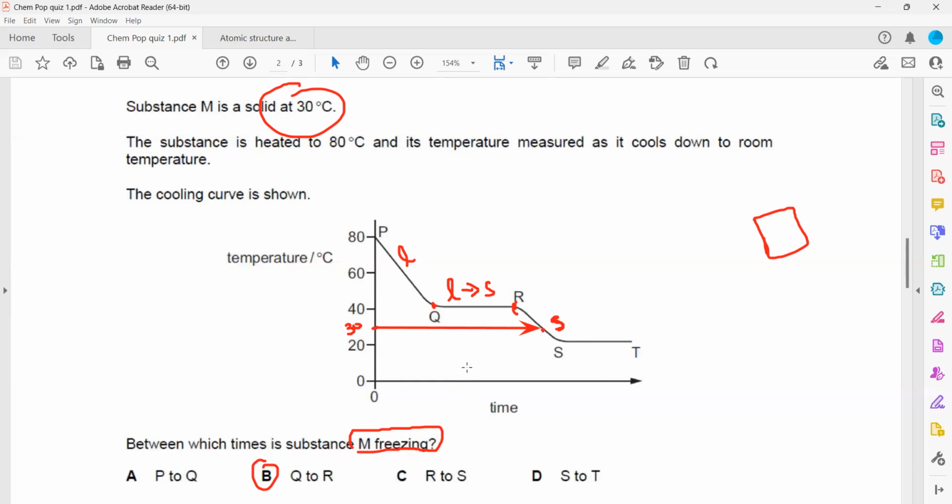So simply we identify the state of the substance. At 30, it was solid. So before solid, definitely the liquid must freeze to give a solid. So from Q to R, it will be freezing.